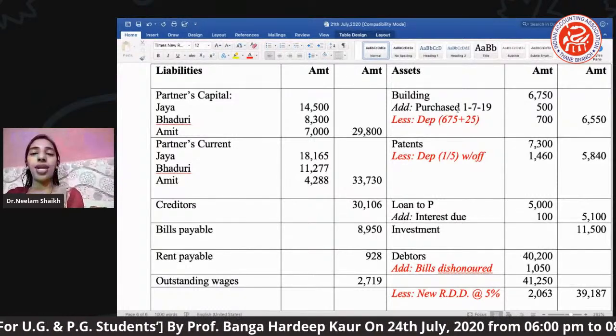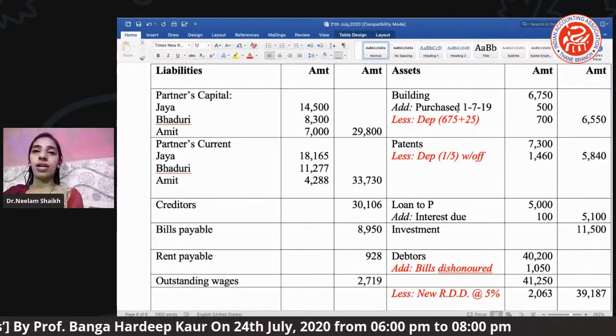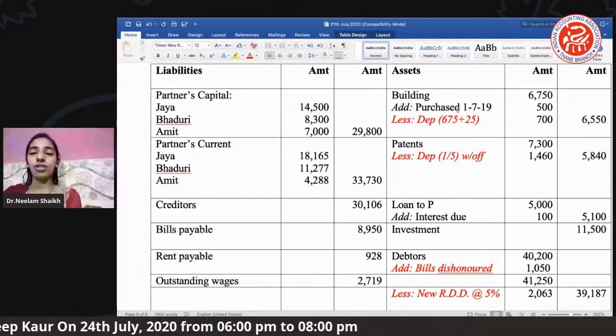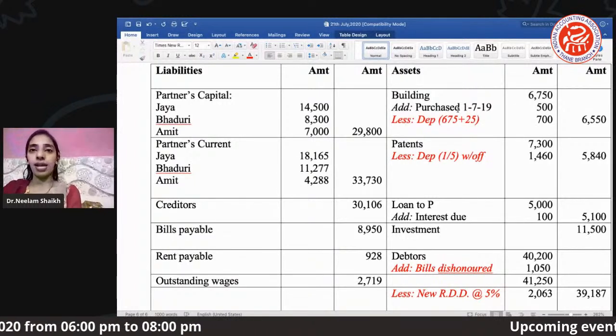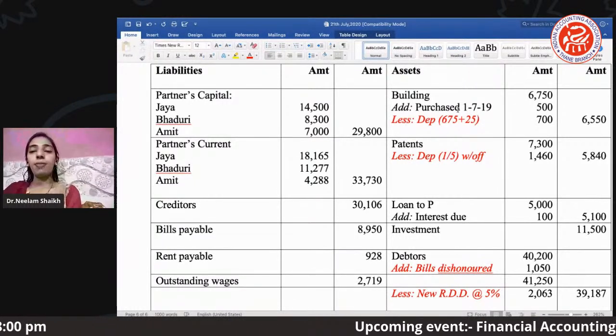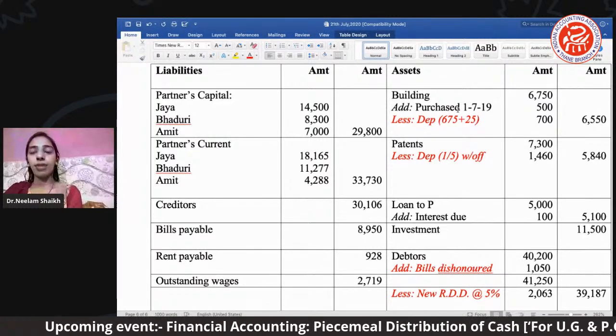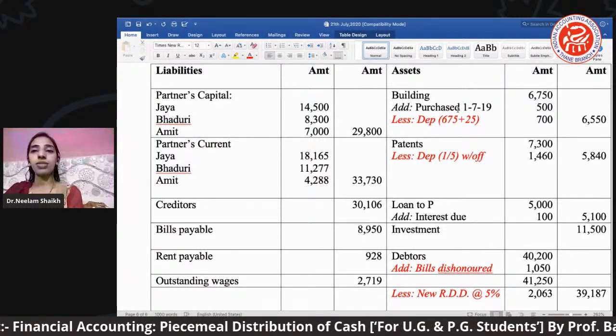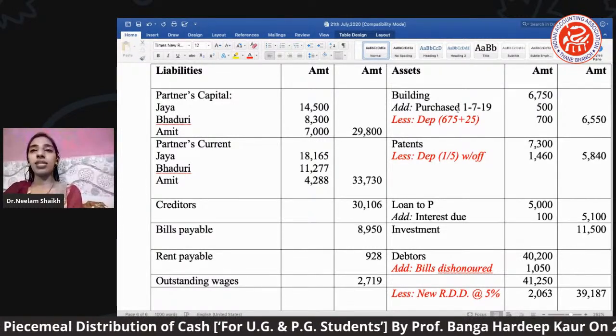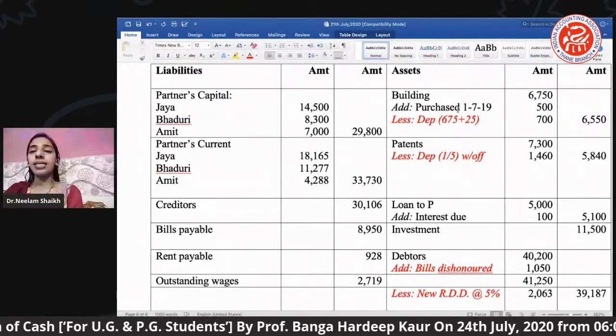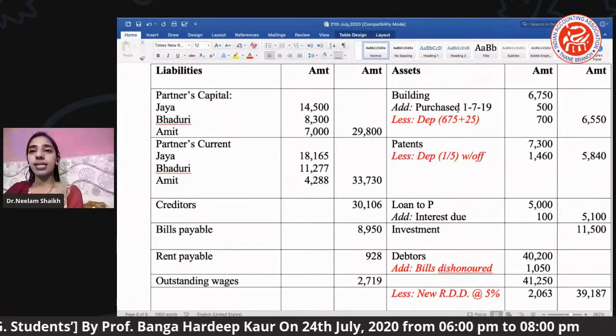Then we have creditors as one of our liabilities which appear under the liability side of your balance sheet. Bills payable is another liability which we have. Rent payable as one of the liabilities, and outstanding wages. So these are all the liability items which we have mentioned on the left hand side of our balance sheet.